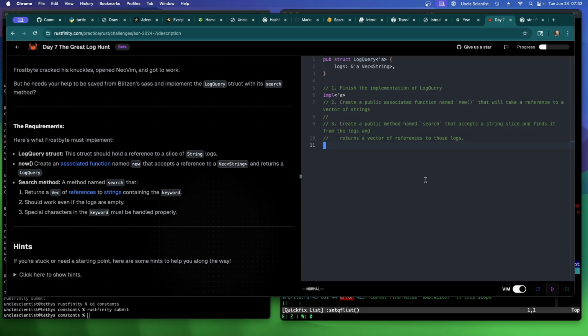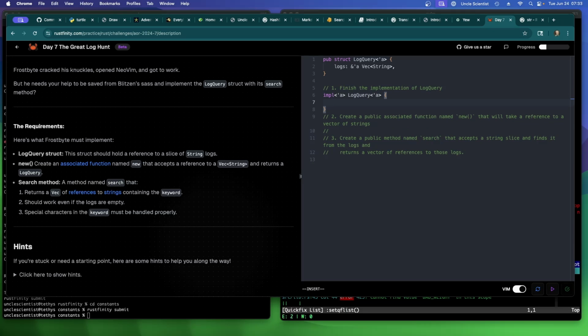All right, well, let's see what we can do here. Impl a, so we're going to impl a log query. So we create a new function that takes a reference to a slice of string logs. I guess we could do string this way. No, let's just do it this way.